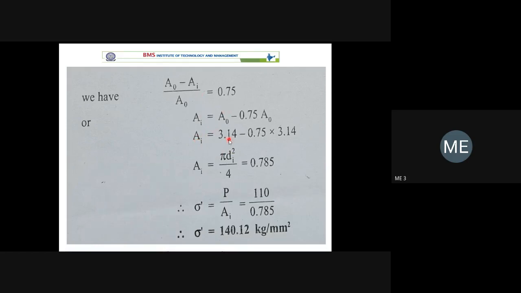So once we have the Ai value, we know that true stress is equal to P divided by Ai, that is the instantaneous cross section area. The instantaneous cross section area we have already found out, that is 0.785. So from that we can get the true stress. In general, you have to remember true stress is the force divided by instantaneous cross section area. Engineering stress is the force divided by original cross section area. And the change in cross section area is A0 minus Ai. This is already in the Panish textbook, the material has been circulated. We can refer to it. I will not go into it.